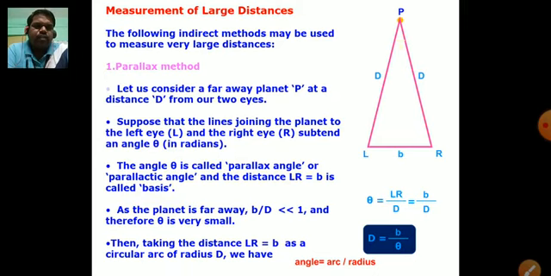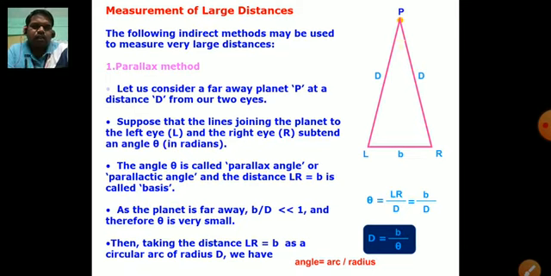So angle theta, here arc is LR, that is small b, and radius is capital D. So as per the formula, angle theta is equal to arc, small b, upon radius, capital D. So theta is equal to small b upon capital D.